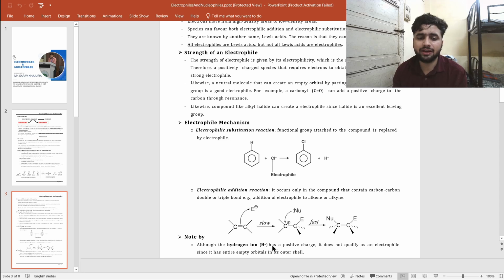So it is mentioned here, although the hydrogen ion has a positive charge, it doesn't qualify as an electrophile since it has a vacant orbital in its outermost shell. Why does H positive act as an electrophile? H positive has a positive charge, but it is almost neutral. It doesn't have fewer than 6 electrons because it has a duplet structure. Hydrogen always has to fulfill its duplet, so it loses its electron. Then why does it act as an electrophile? Because it has a vacant orbital. That's why it acts as an electrophile.